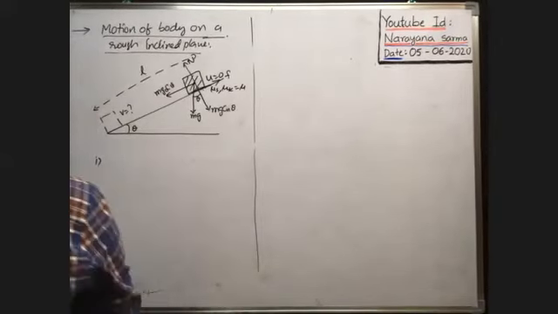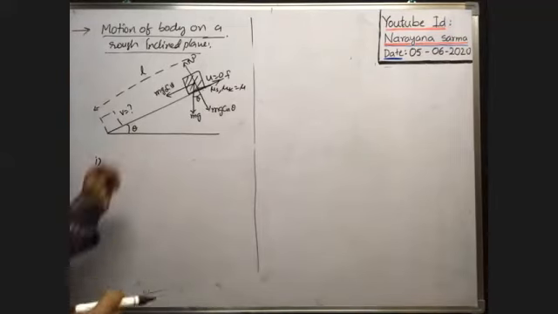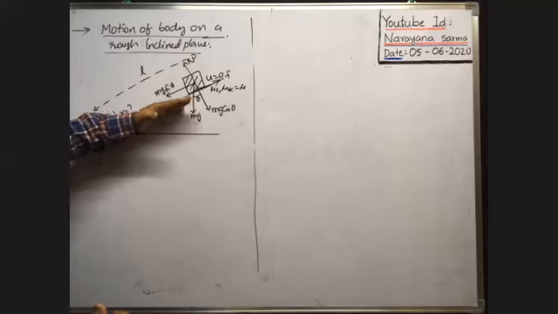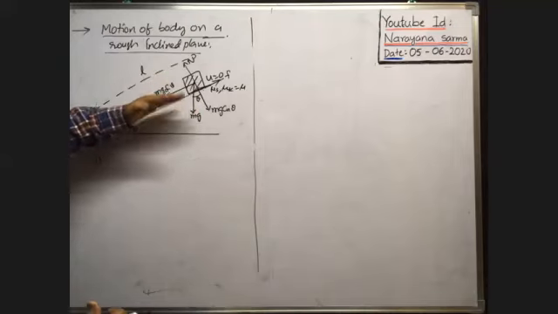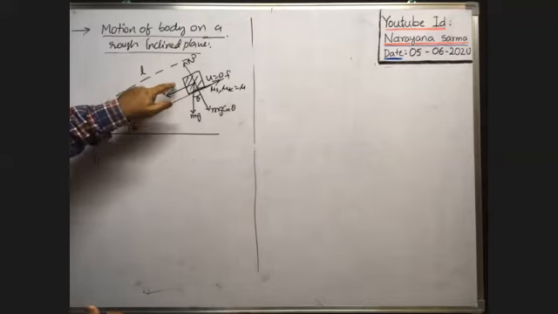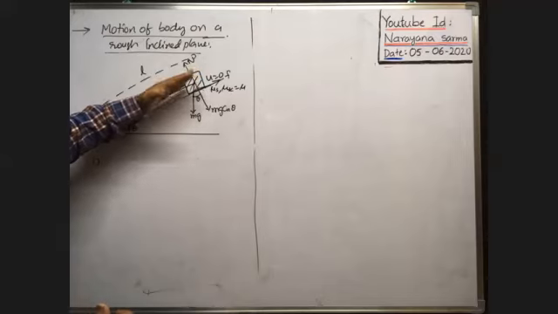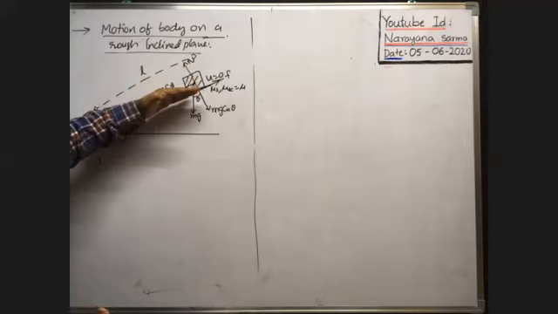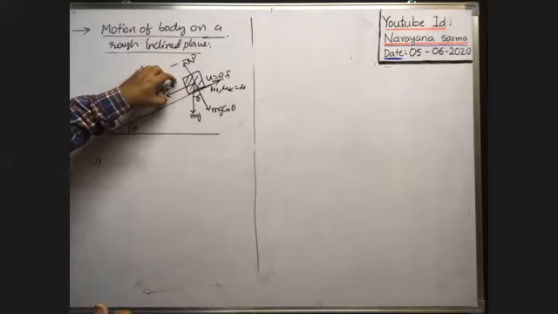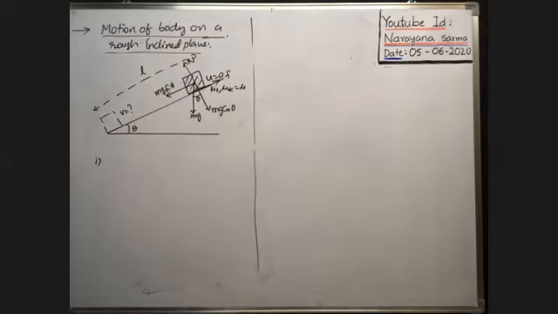Okay, first of all, as I said, here you gradually increase the angle of inclination like this. Whenever the angle of inclination gradually increases, as theta increases, mg sin theta increases. That's why the weight component acting along the inclined plane on the body gradually increases. At one particular angle of inclination, the weight component balances the limiting friction.